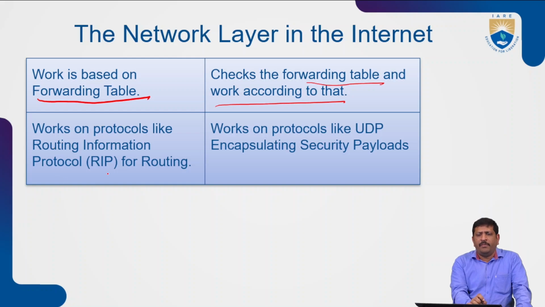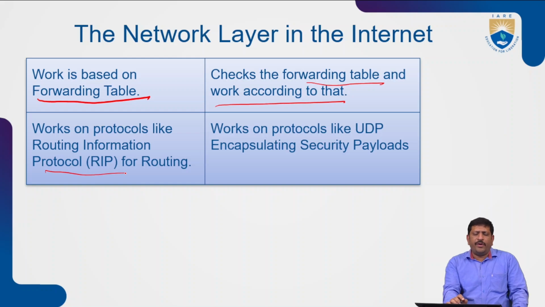Routing mainly works on protocols like the Routing Information Protocol, that means the RIP protocol. Based on this RIP information, the routing works. Forwarding generally works with UDP or TCP protocols. Why? Because UDP is the User Datagram Protocol and TCP is the Transmission Control Protocol. So UDP and TCP can be used for providing the services.